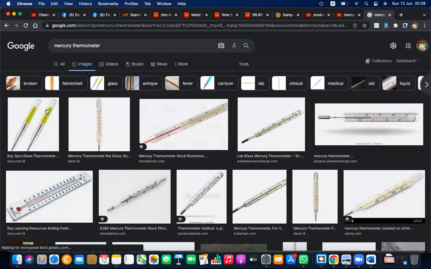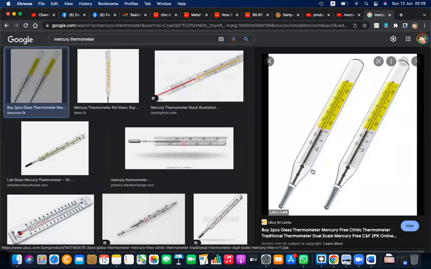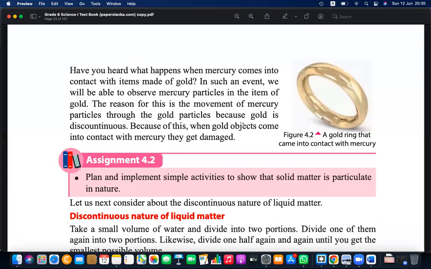The old thermometer has mercury. It's highly sensitive to the temperature, right? It's expanding when temperature is high, so it's moving up when temperature is high. That property is used to measure the temperature of your body or some other object. So that is the mercury thermometer. So it is a liquid. That is also something you need to learn. Okay.